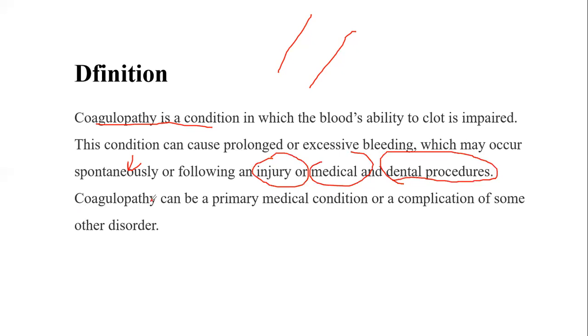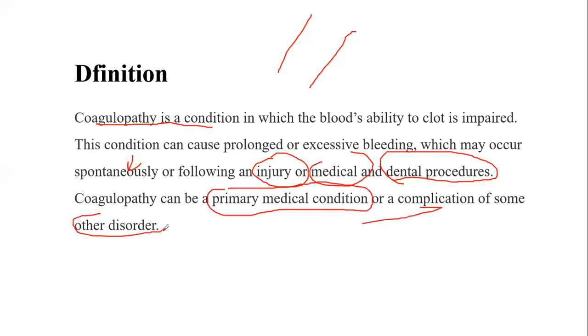Now coagulopathy can be a primary medical condition, meaning there is a genetic problem, some problem within the gene. As we are all aware, the gene is the segment or part of DNA that is responsible for the production of either structural or functional protein. So either it may be the primary medical problem or due to some other complication or disorder.